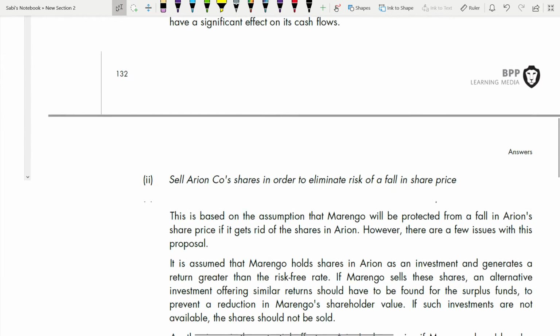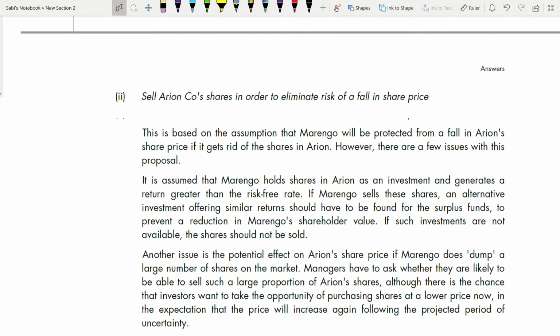Now let's go to the second point, where they are saying sell the Iran company shares in order to eliminate the risk of a fall in share price. So this is based on the assumption. We'll see why they are saying that. This is based on the assumption that Marengo will be protected from a fall in Iran's share price if it gets rid of the shares in Iran.